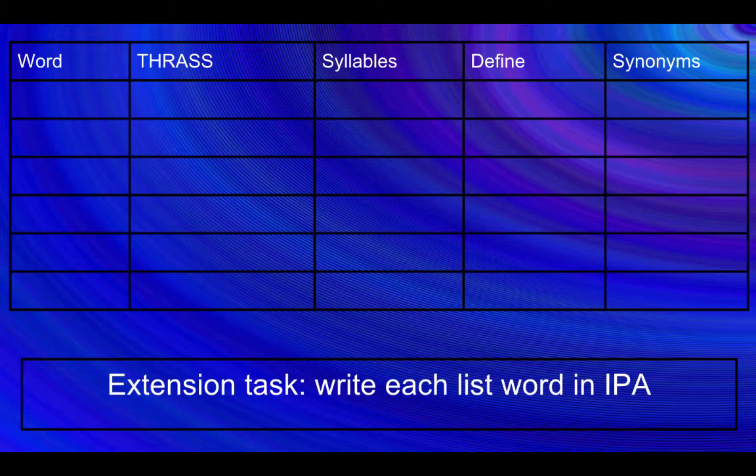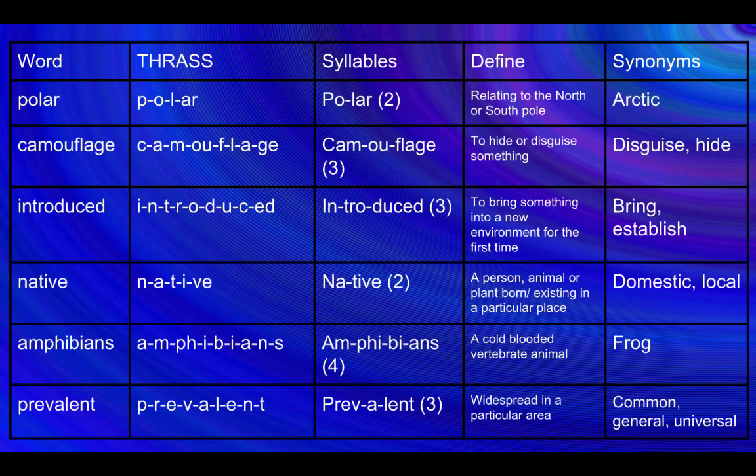All right, let's see how you went. Hopefully you've got a marking pencil with you and you're ready to mark your work. How did you go? Use the THRASS column, use the syllables column in particular. The definition and synonyms columns should help you, but you may need to do a little bit of cross-checking with a thesaurus or a dictionary as well. I hope you did well.